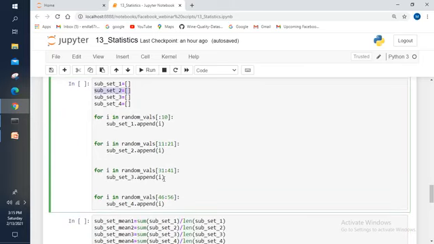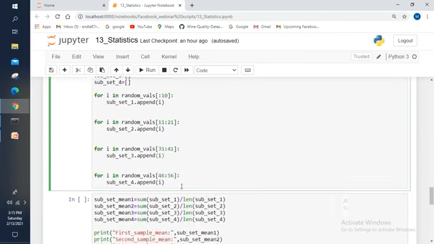And I've taken one more subset, that is 3. I'm going to append the values to this subset 3. And the same way for the subset 4 as well, I have appended the values. Randomly I have taken 10 samples. Right. In each and every subset, 10 samples are there.